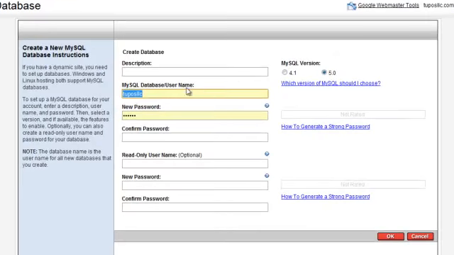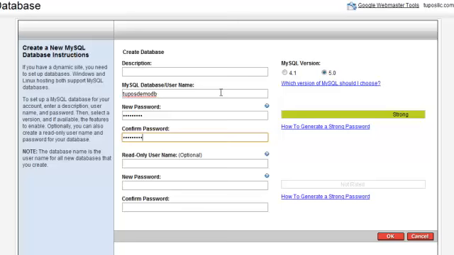And we're going to give it a username, and that's also the database name, which is slightly different in other dashboards or control panels for hosts. But this is the way I recommend doing it through 2Post domains. So let's call it, better yet, 2Post demo DB. Okay, and then we give it a strong password. This one thing you want to make sure is relatively strong. Okay, so you get this information in.